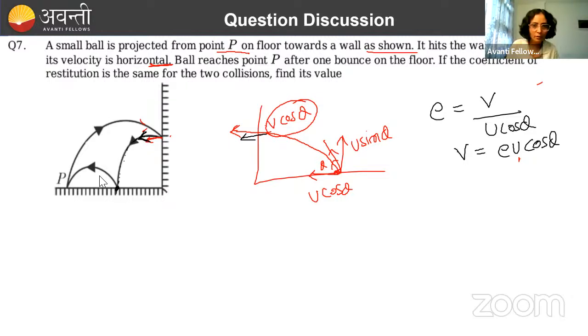And what else is said? Ball reaches P after one bounce on the floor. If the coefficient of restitution is same for the two collision, find its value. Now you look at the thing very carefully again. What is happening here? It is coming with some horizontal velocity, and when it is hitting the ground at this point, look carefully at point P dash, suppose. So at this point, it is hitting the ground vertically. Let's see carefully here. Okay. So that's given in the question or not?